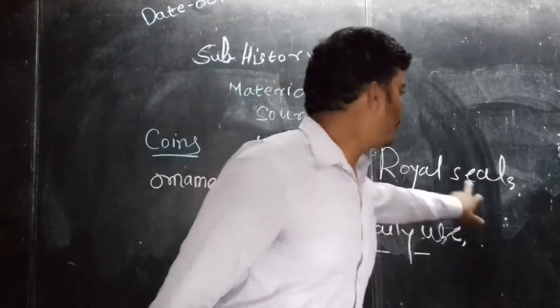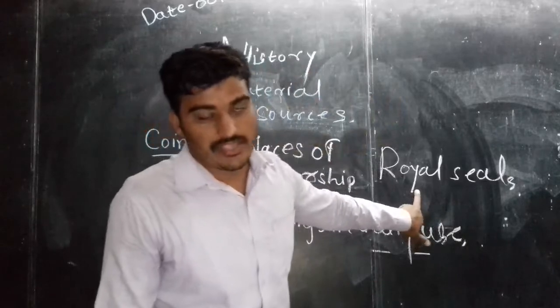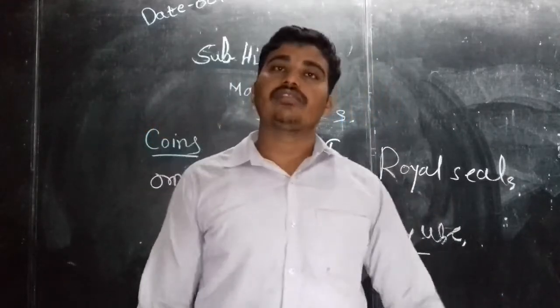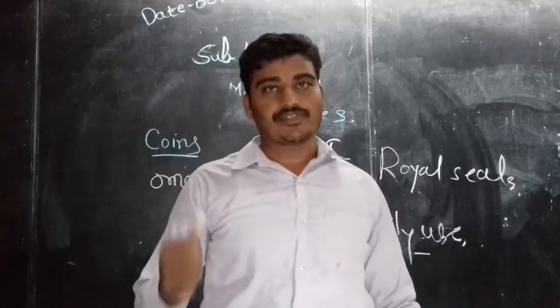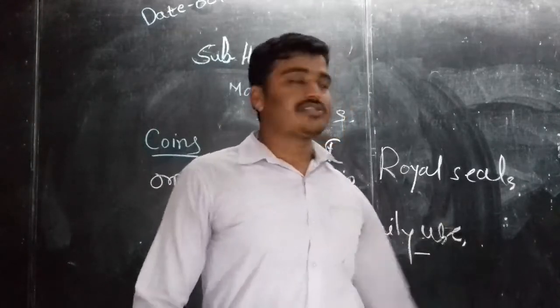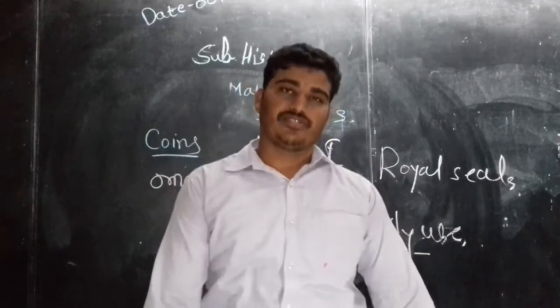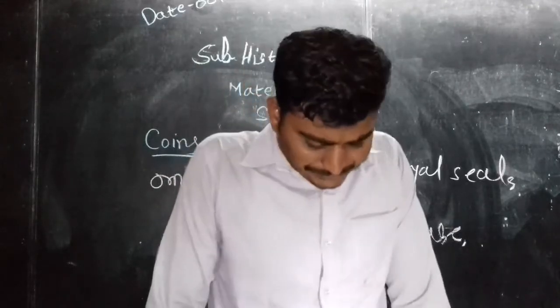So at that time we were using royal seals. People also use royal seals. Today also we are using many of the royal seals. Stamps are there. That also comes into the section of material source.